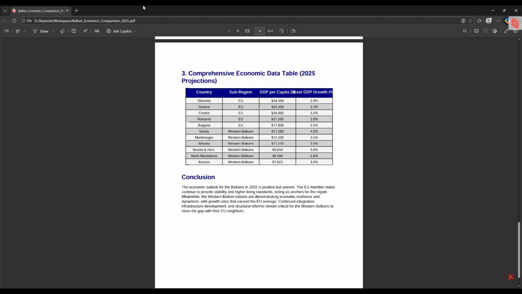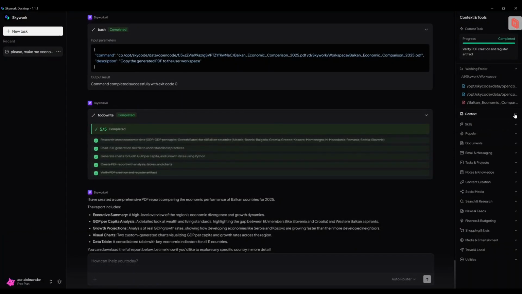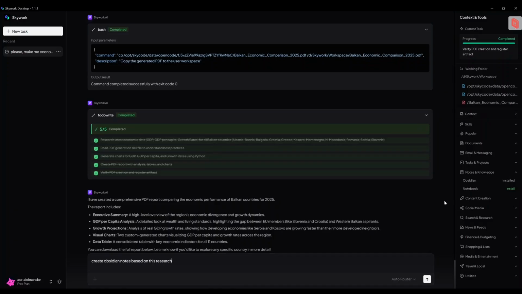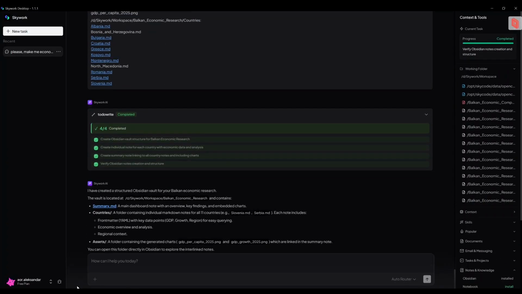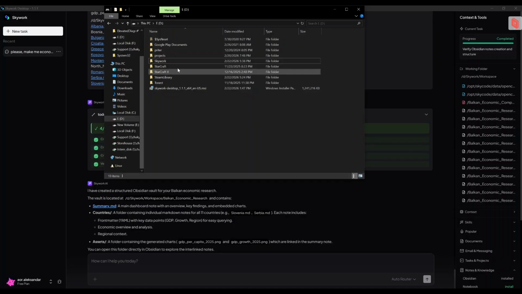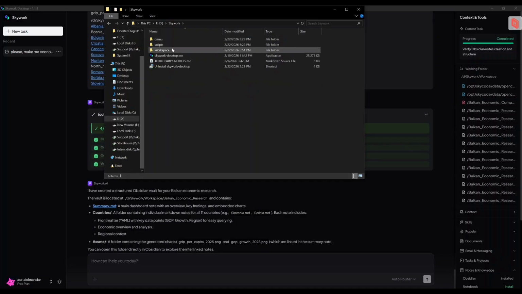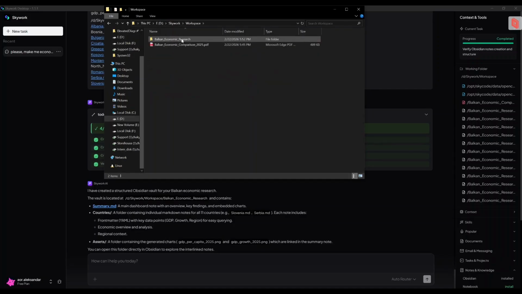And now I want to check something else. Go to notes and knowledge and install Obsidian. Okay, it's installed, and now what I want: create Obsidian notes based on this research. Absolutely awesome. Let me check this. Skywork, Workspace, Balkan Economic Research. Yeah.